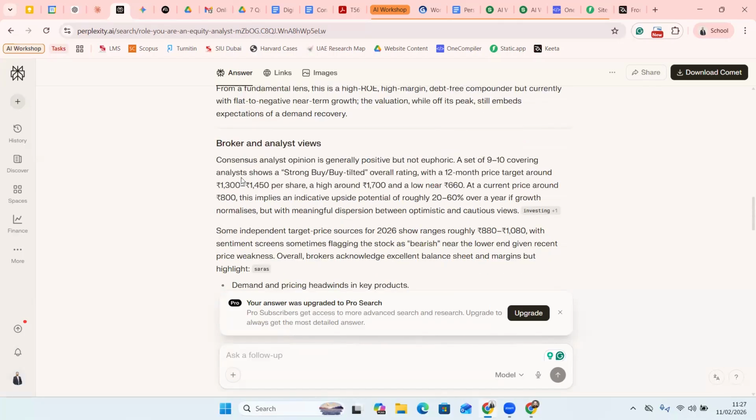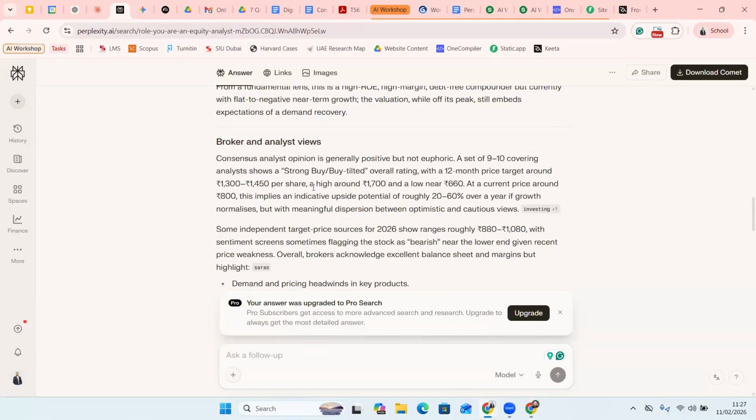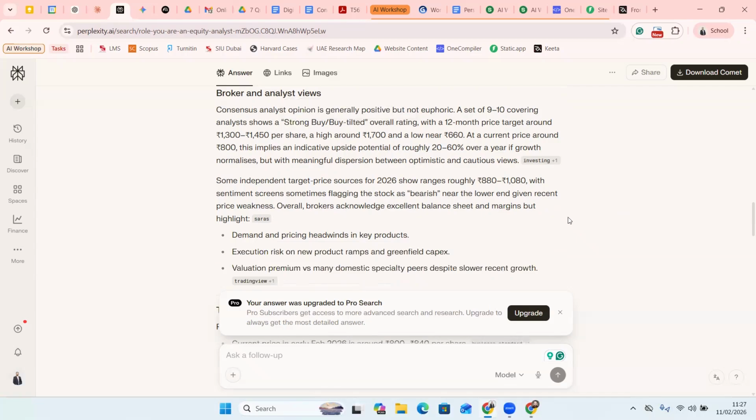So it's great. Then it talks about the broker and analyst view, that most of the brokers have said, a set of 9 out of 10 covering analysts show strong buy. So it kind of gives me confidence that this could be a good choice for me, and obviously I can continue doing my research before I make an investment. Then if you also remember, I had also mentioned that I wish to invest 5 lakh rupees.